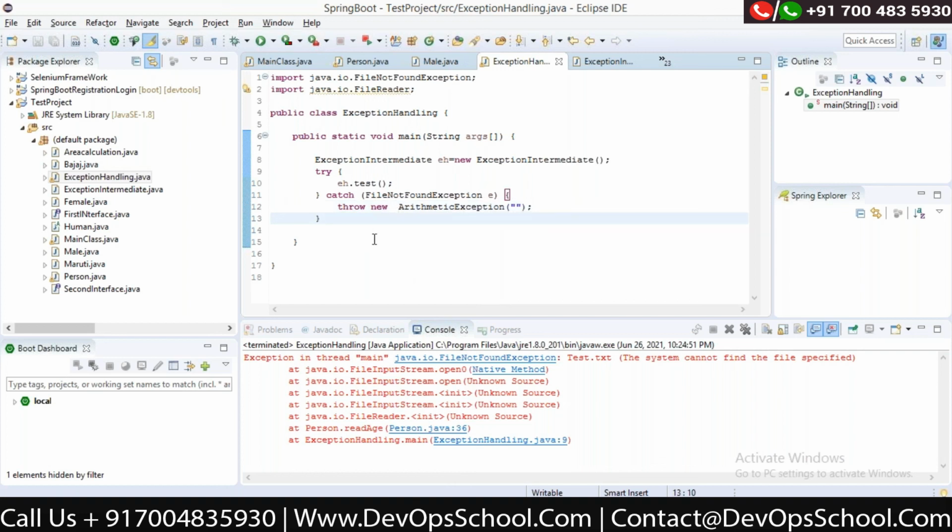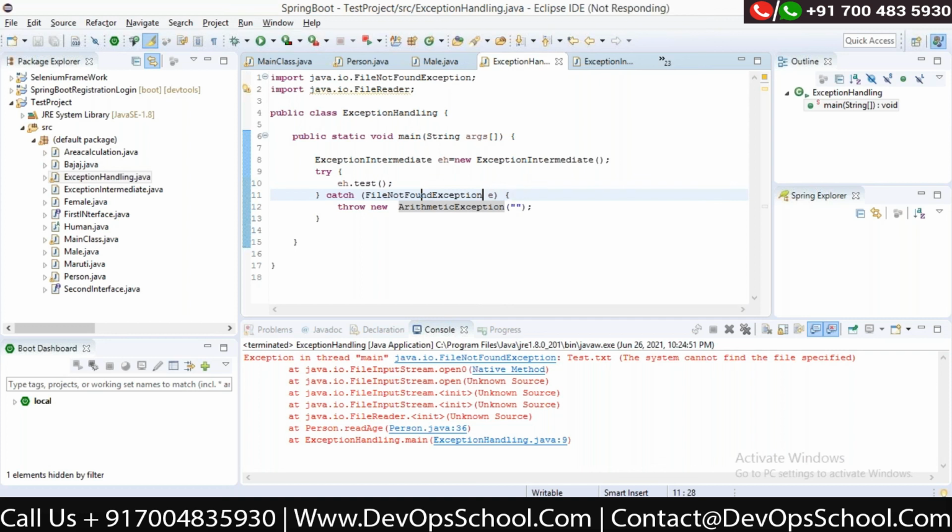So as per business logic, whoever is consuming this method, I don't want him to get the same exception, I want to throw him a different exception. This is the exception I have, I'm just using the exception which is given by Java, but you can create your own exception also.